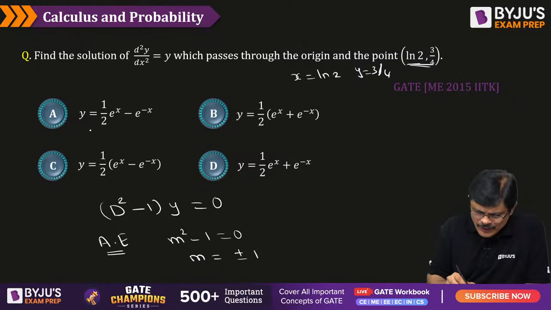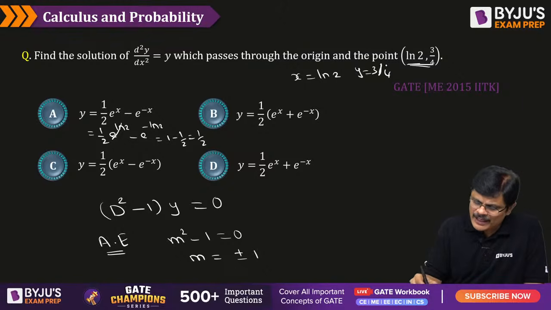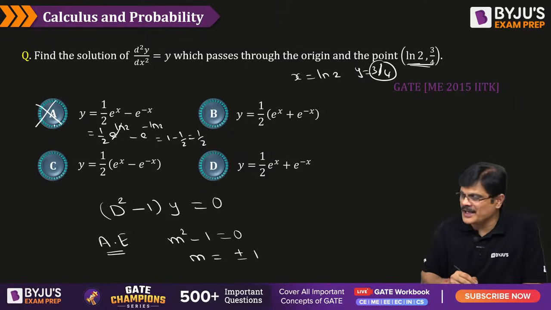x is equal to log 2, let us substitute: 1 by 2, e power log 2 minus e power minus log 2. See, e and log cancel, so you get 2. Here 2 power minus 1 gives 1 by 2. So 2 minus 1 by 2, and then into 1 by 2. But the y value you want is 3 by 4, therefore option A is wrong.